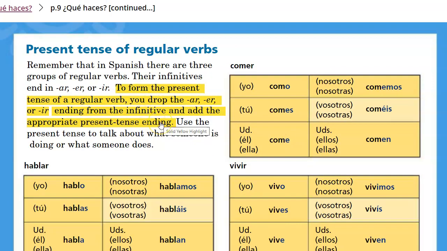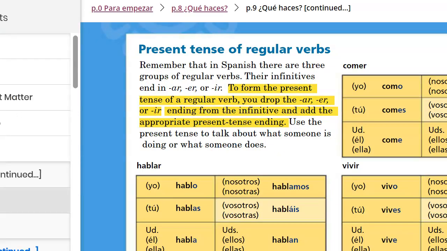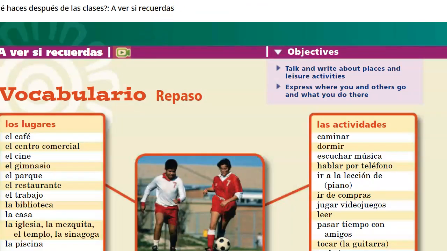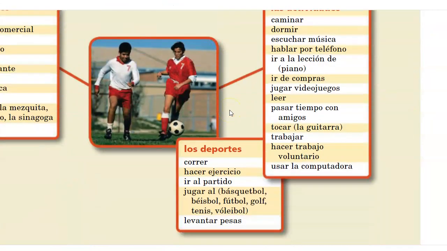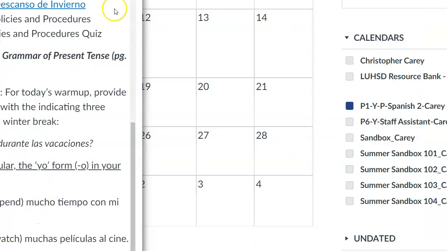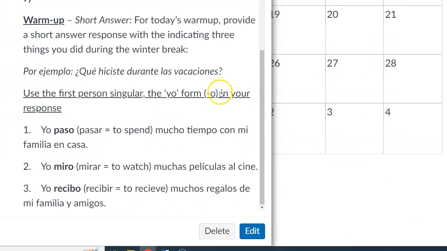Then you have notes on this from the first quarter as well. So utilizing that prior knowledge, you can go to, let's see, page 42 if I'm not mistaken. Got a lot of verbs there that you use to talk about your daily routine as well. Things that you like to do in your free time, extracurricular involvement. Of course, we're talking about over the winter break, so it's probably going to be just these general activities. And you're going to include 3 of them, right? 3 things that you do, or did rather, during the winter break. You can see some examples there.